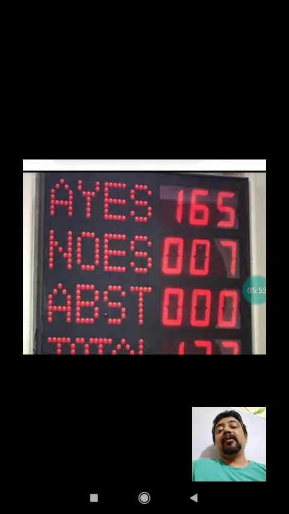First reading, presentation of bill; second reading, discussion of bill; third is the voting system. So in the Rajya Sabha also this type of voting system will be conducted, and here the display board will be shown. And ultimately, when the Rajya Sabha also passes the bill, it will go for the President's signature.